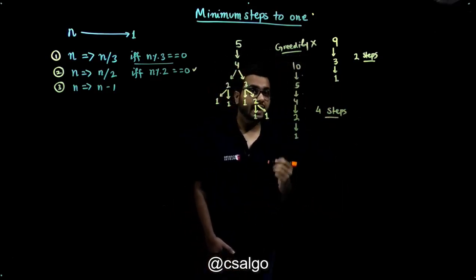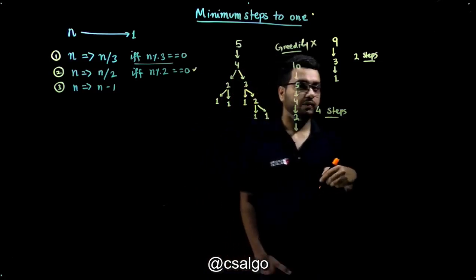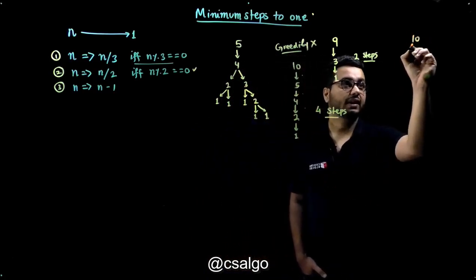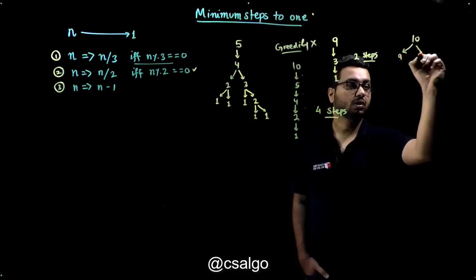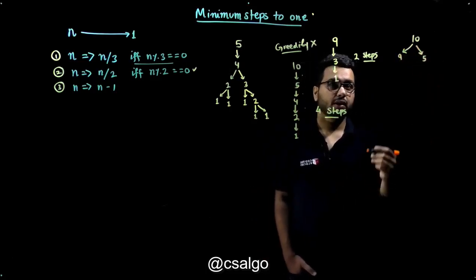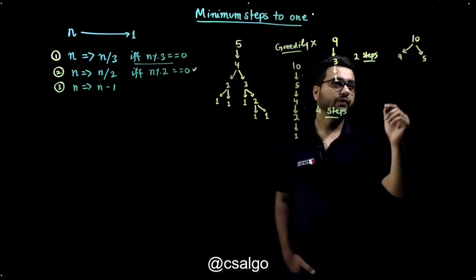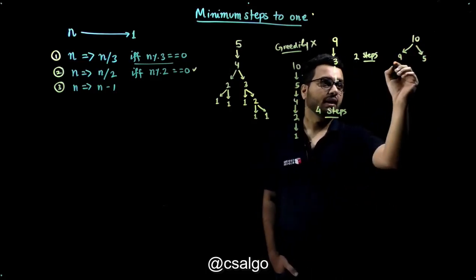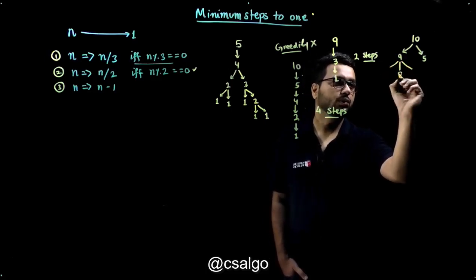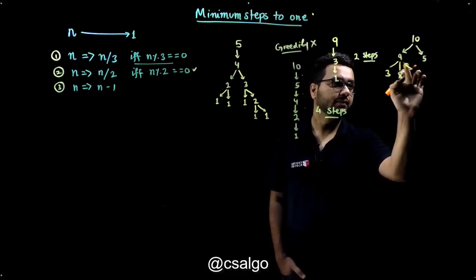But in the ideal case, if you try out all possibilities, from 10 you can go to 9, you can also go to 5. In order to make 10 as 1, I will first make 9 as 1, and to make 9 as 1, we know we can go to 8, we can go to 3, and that's it.